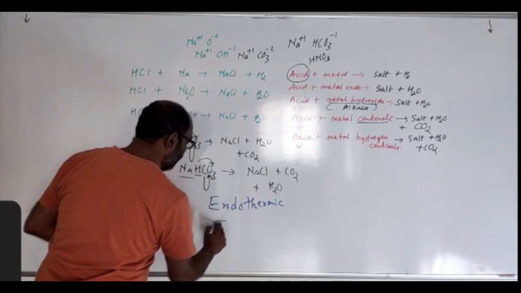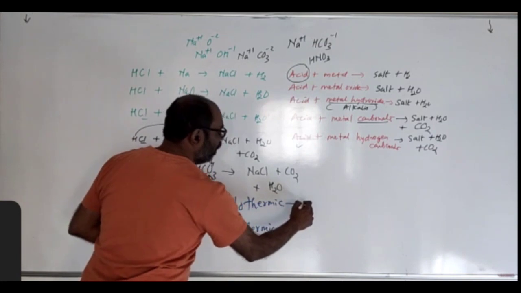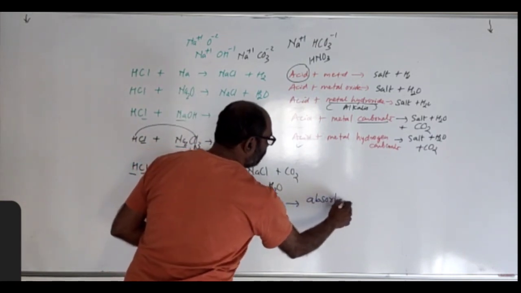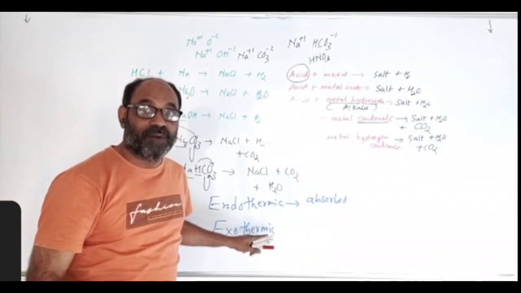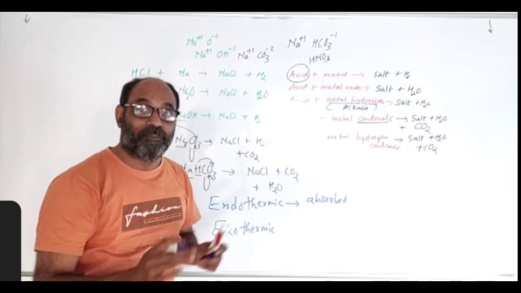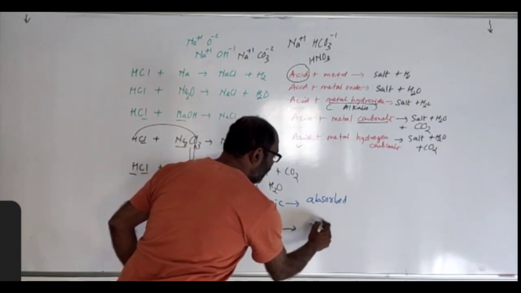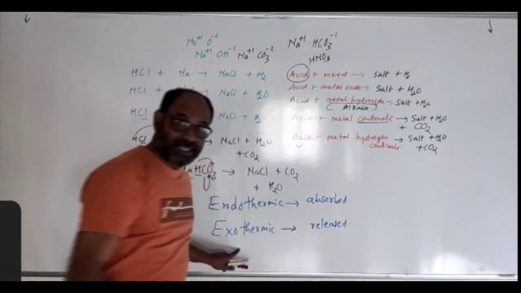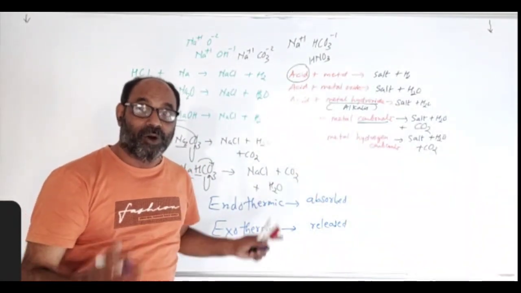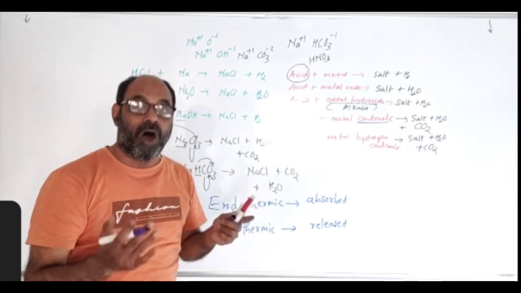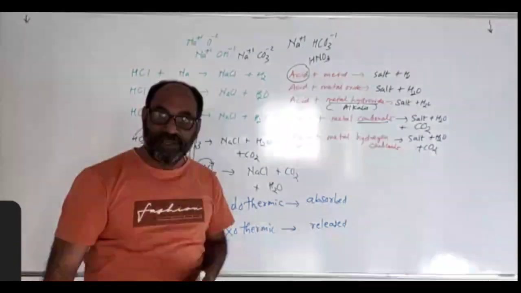Endothermic and exothermic. Here, energy is absorbed. During the chemical reaction, energy is absorbed. So the whole system of reaction becomes cold. Its temperature falls. Now what is exothermic reaction? Energy is released. During this type of chemical reaction, heat energy is evolved. So in this reaction, the whole system of reaction becomes hot. The temperature rises.